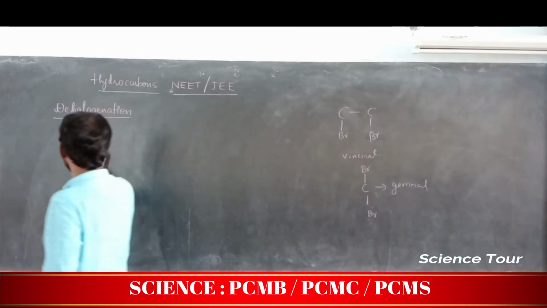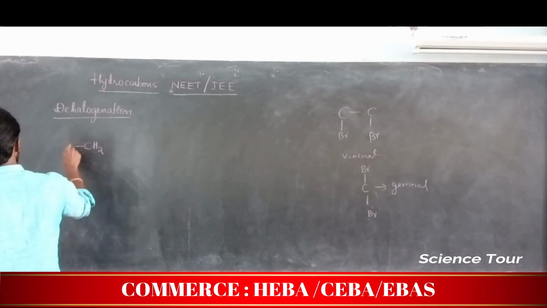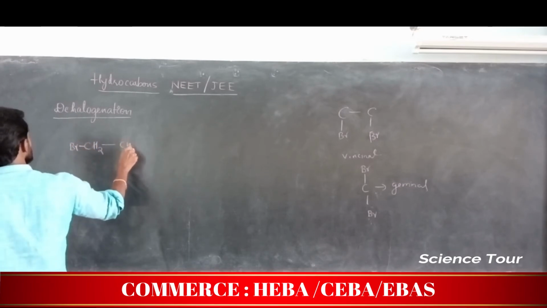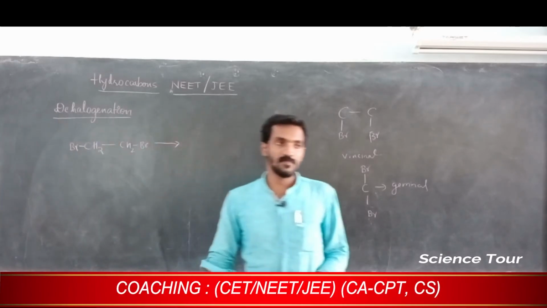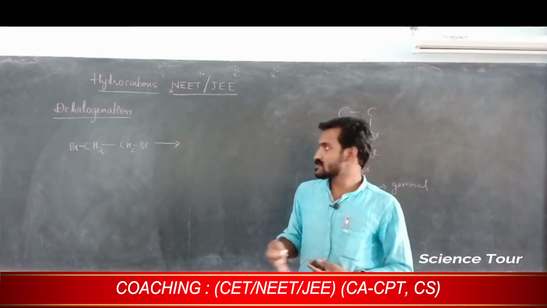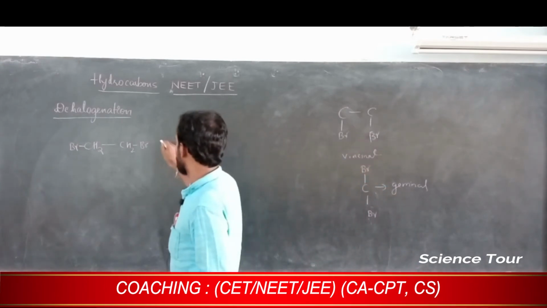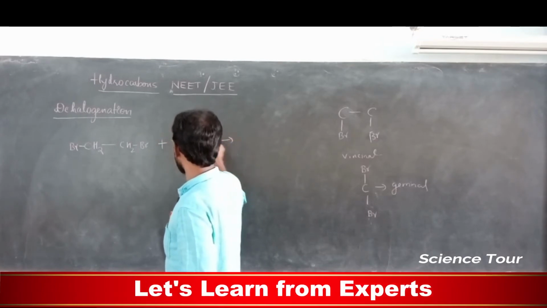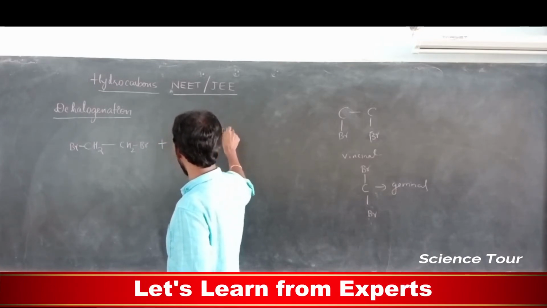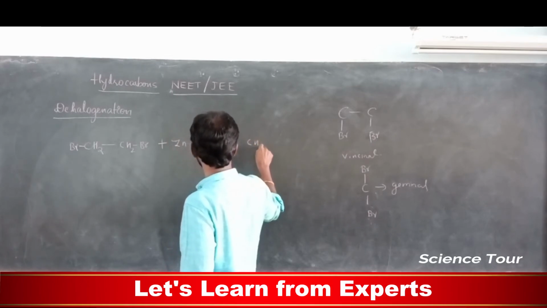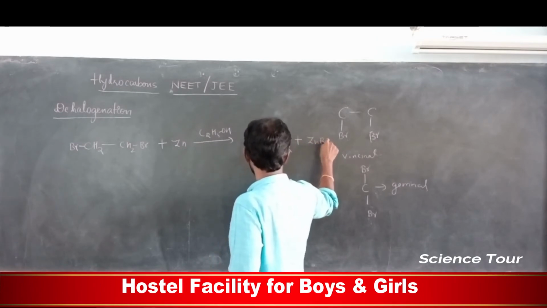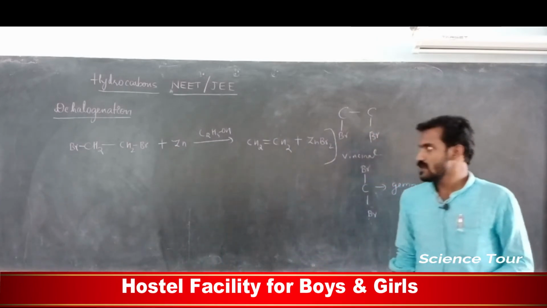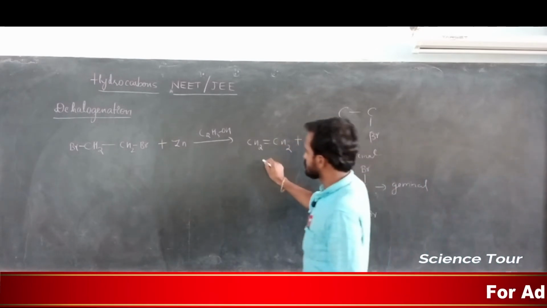I will give you CH2Br, bromide is attached to this carbon, and here another CH2Br. Okay, in this one we can see, my dear students, this is treated with zinc in the presence of alcohol. It gives CH2 double bond CH2 and zinc bromide, my dear students. This is the product. So you are producing alkene.